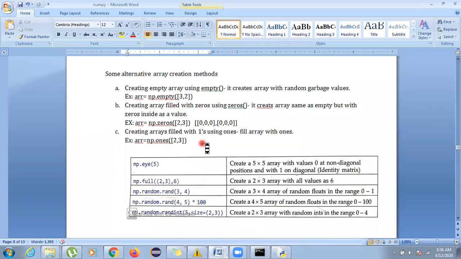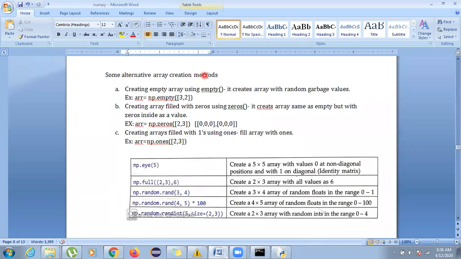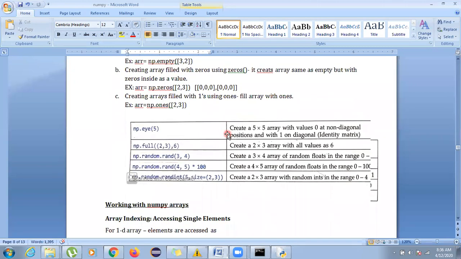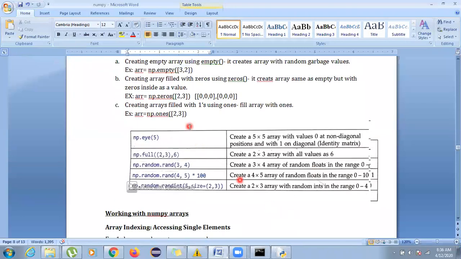Now one more thing, there are 1 mark or 2 mark questions that come using this only, where you have to create an array. Suppose I take an example of eye, which says create a 5 cross 5 array which should have 0 all over the place, but at the diagonal it should be 1, an identity matrix. In that case, what function is used? You can directly write np.eye(5). So go through some of the functions which are already written in the documents which I'll be sharing with you. You should know clearly what the syntax is for them and what they do.